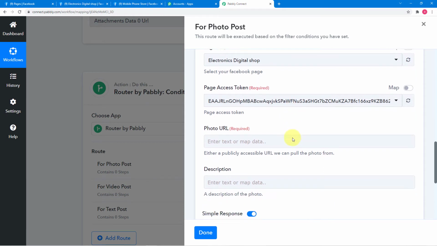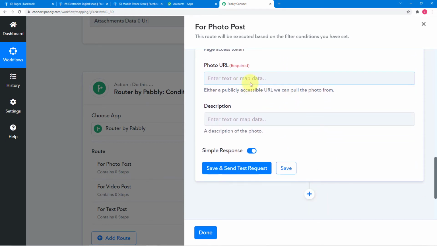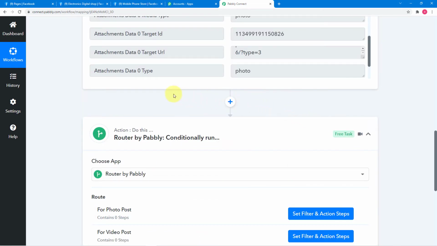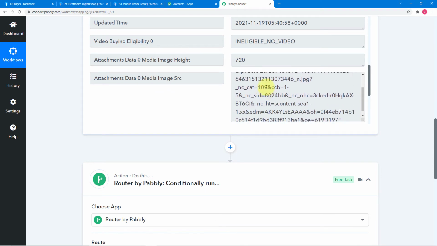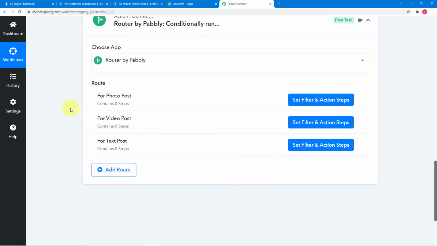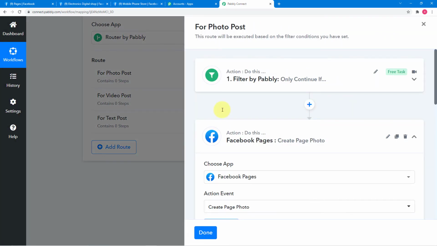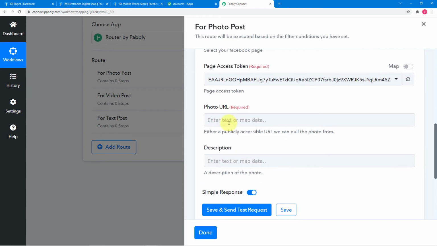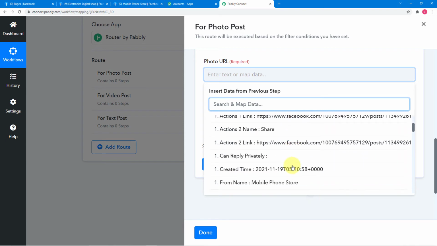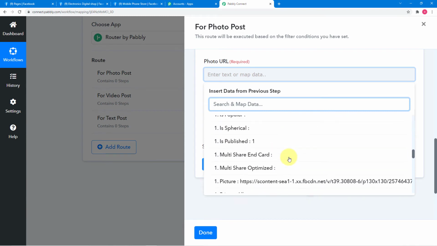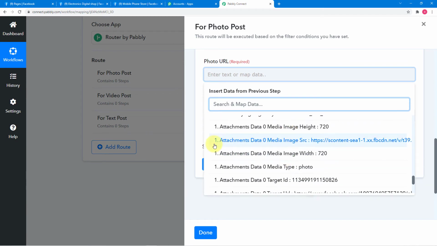Okay, and in this photo URL, we are going to map the URL that we got from this first tab. Let me show you. We are going to map this URL, the attachment data media source, which is the URL of the photo. Here in this photo URL field, click here, then click on Facebook pages, and you will find the image source label. Where is it? Let me show you. This one, media source, this is the URL of the post.